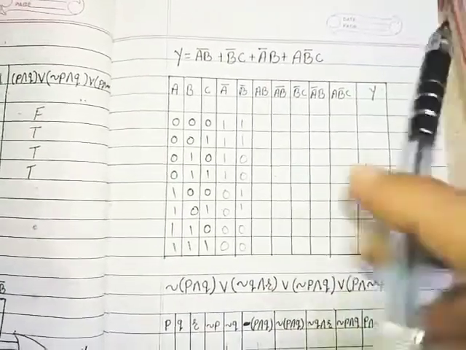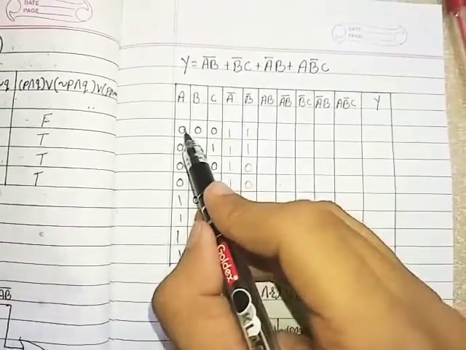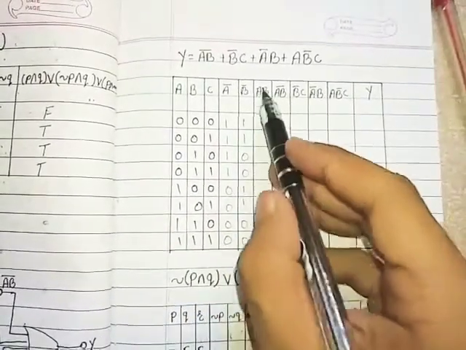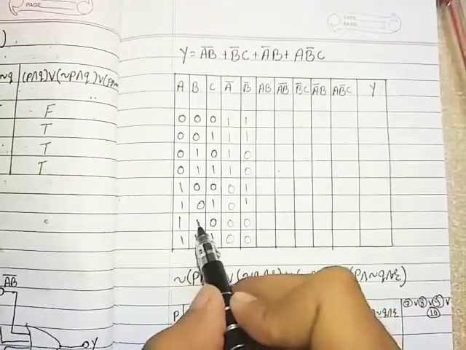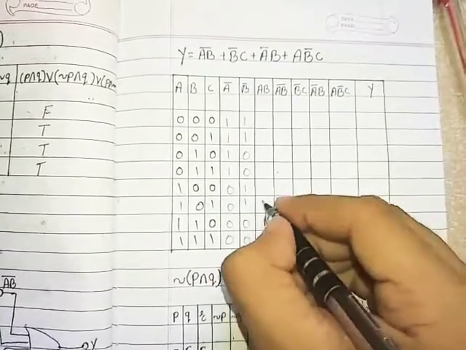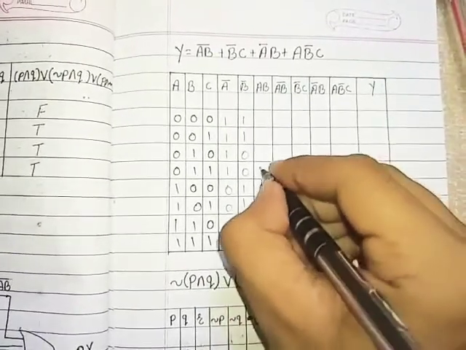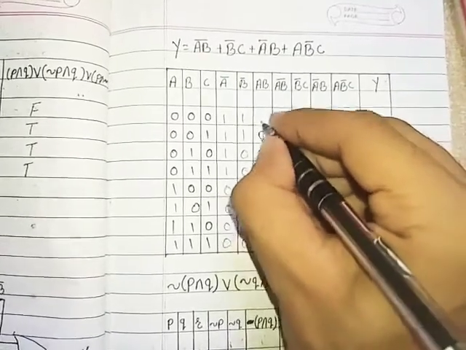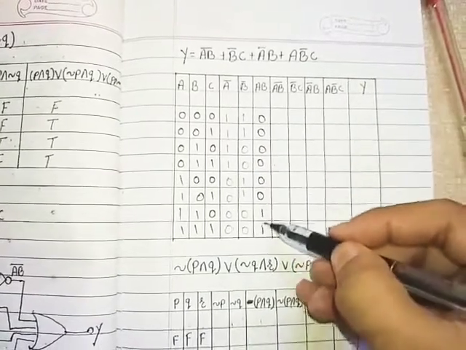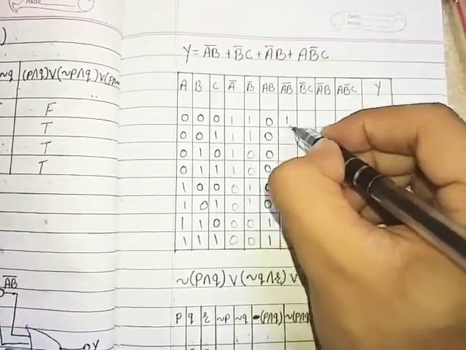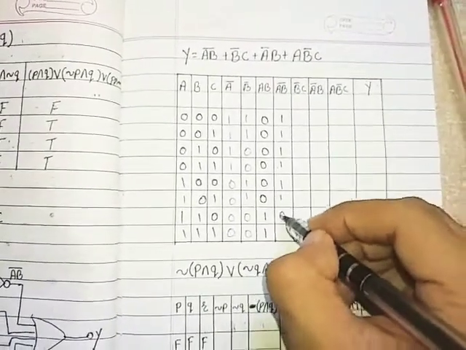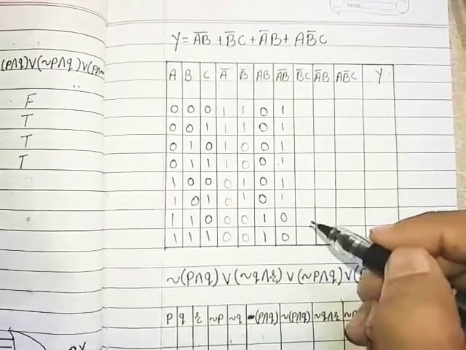Now we require A dot B. So here it is, A dot B means these two lines. Output is high when all the inputs are high. Here are the two conditions when all the inputs are high. Then we require AB to the whole bar. That means complement of this column, 0 will become 1 and 1 will become 0.